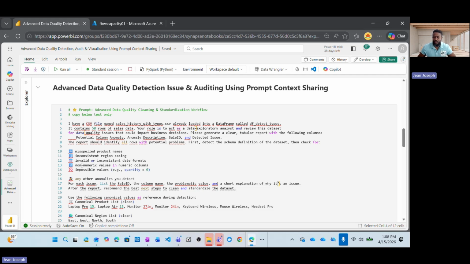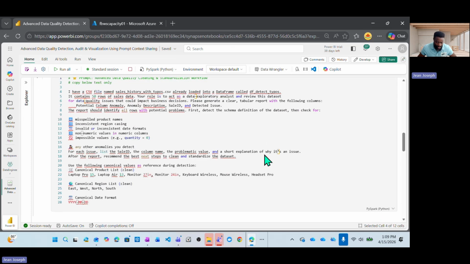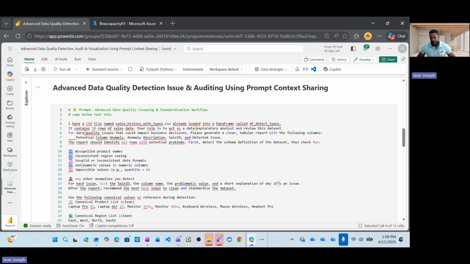If we have to think of writing code that can detect typos, that's not easy. Inconsistencies, that's not easy. I've been in this field for over 22 years. Invalid formats and anomalies can all be detected through clear natural language instructions. And as you can see, the length of the prompt is so big, right? It's so big. If you want to read the full prompt, feel free to pause the video.